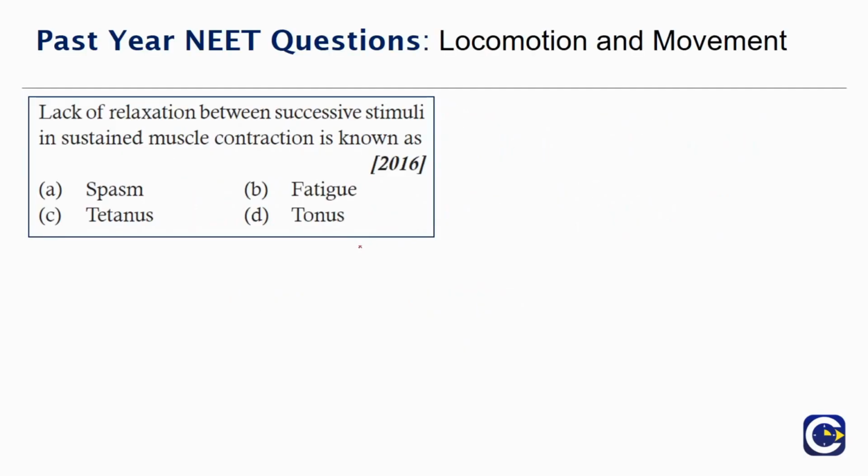Lack of relaxation between successive stimuli in sustained muscle contraction is known as option A spasm, option B fatigue, option C tetanus, option D tonus. So lack of relaxation between successive stimuli. Lack of relaxation is a pathological condition, which is caused by a bacterial infection, which is called tetanus. Which is caused by a bacteria Clostridium